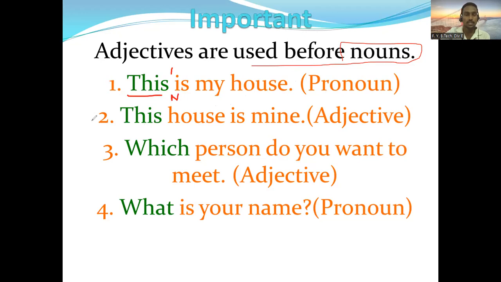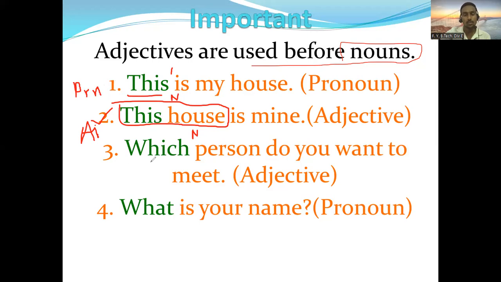But see the next example: this house is mine. Now you'll come to know there is a noun also, house is a noun, and this is talking about the house. So now here this becomes an adjective. So this is an adjective here, but in the first example this is not an adjective. So what is it here? That is a pronoun.